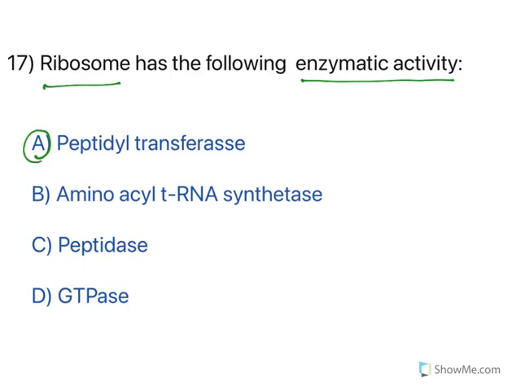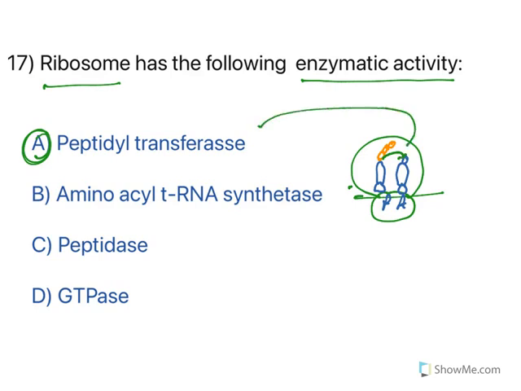Ribosome has the following enzymatic activity. Now ribosome has got this peptidyl transferase activity. Now there are certain sites. When you see the ribosome, you have a smaller fragment, a bigger fragment, and inside you have certain sites, like the P site and A site. So what happens is a tRNA comes and it has an amino acid. Now another new tRNA comes and attaches to this A site with an amino acid. Then these amino acids will come here with the help of peptidyl transferase enzyme, and this amino acid will get attached to this one. So ribosomes as such have intrinsic peptidyl transferase activity. So the option is A. Moving to the next one.